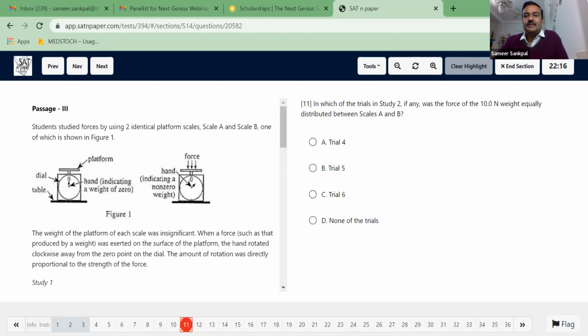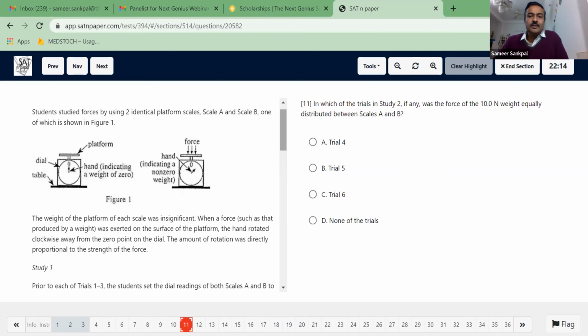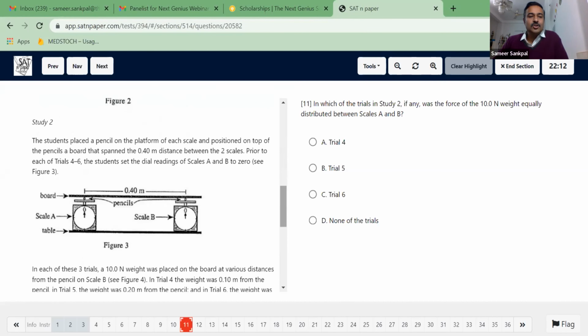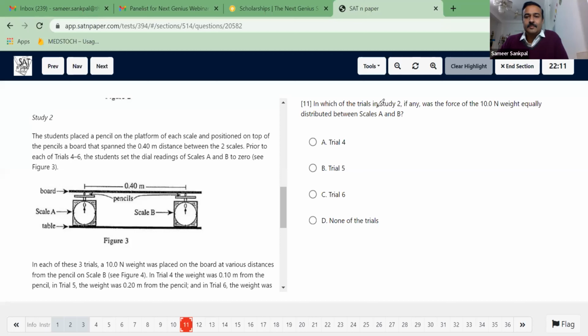Which of the following trials in study 2, if any, was the force of 10 Newton weight equally distributed between scales A and B? What is the locator? Study 2. Now the point is, this seems to be a physics question. So do I need to have physics knowledge? I don't think so. They're asking us to look at study 2, that is my primary locator. 10 Newton weight, that is my secondary locator, distributed between scales A and B equally. This is the keyword which we need to look at, right?